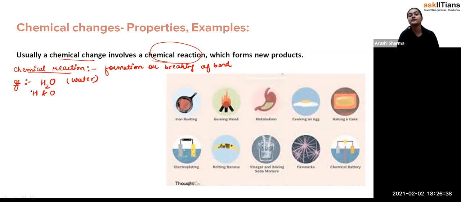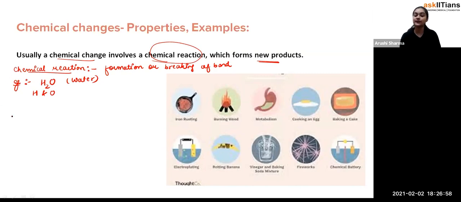Such reactions are called chemical reactions. And whenever there is a chemical change, it always involves some chemical reaction, which always results in the formation of some new product. So that's why we call it chemical change.